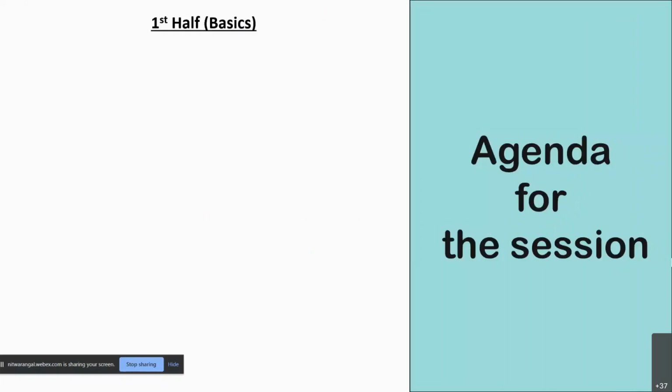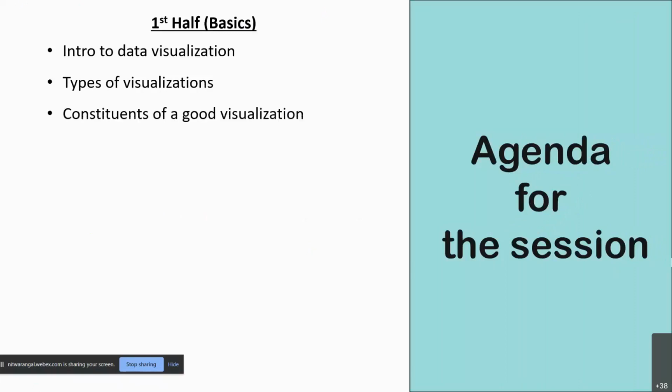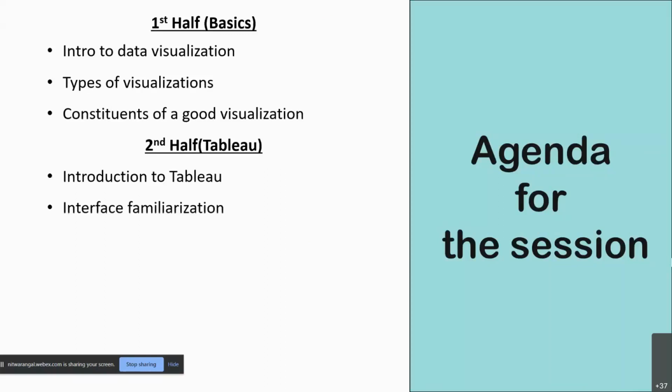So the agenda for the session will be divided into two parts. The first half, for about 30 to 35 minutes, I'll be talking about the introduction to data visualization, the types of visualizations that are available and you can use, and what a good data visualization looks like, or what the components are. The second half will move on to the Tableau software and see what Tableau is, and we'll see how the interface looks. We'll connect to a data source and see small manipulation techniques that you can do.